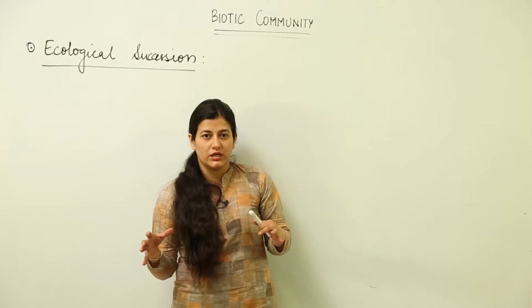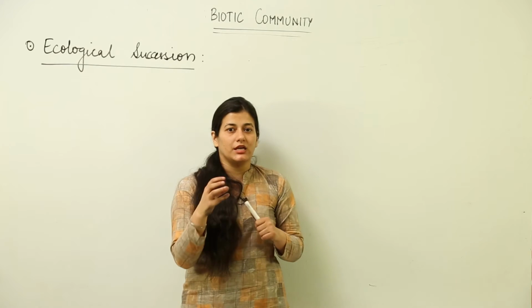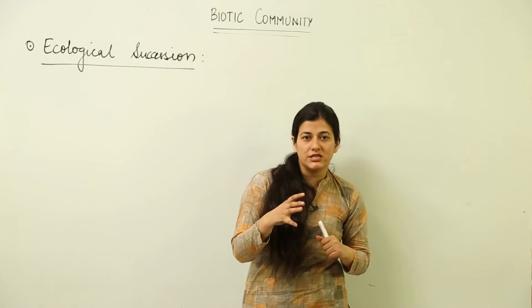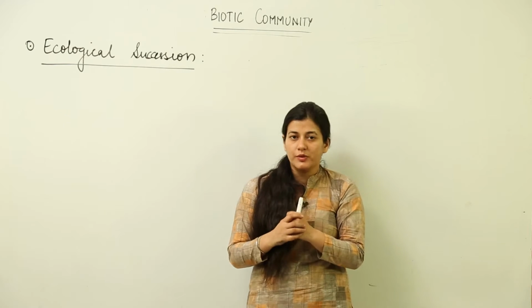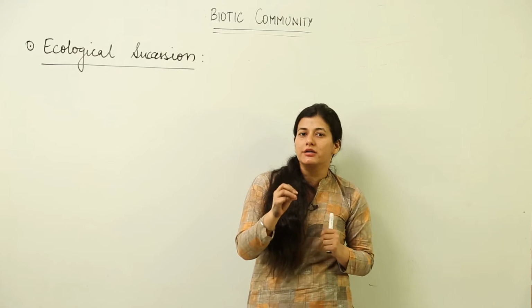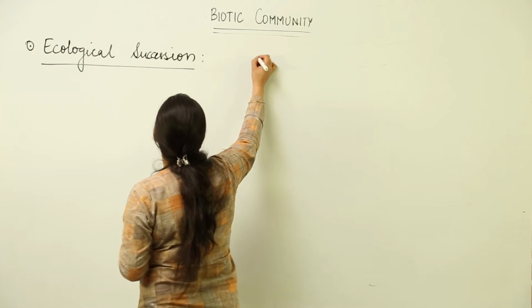Before starting with hierarch and xerarch succession in detail, let us take an overview of the characteristics that a biotic succession has as an event. So, we are going to see the changes that occur when biotic succession takes place. What are the various changes that we have to study?